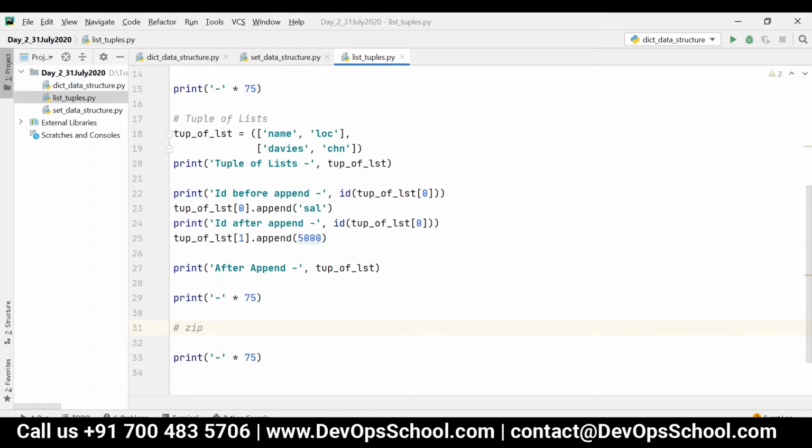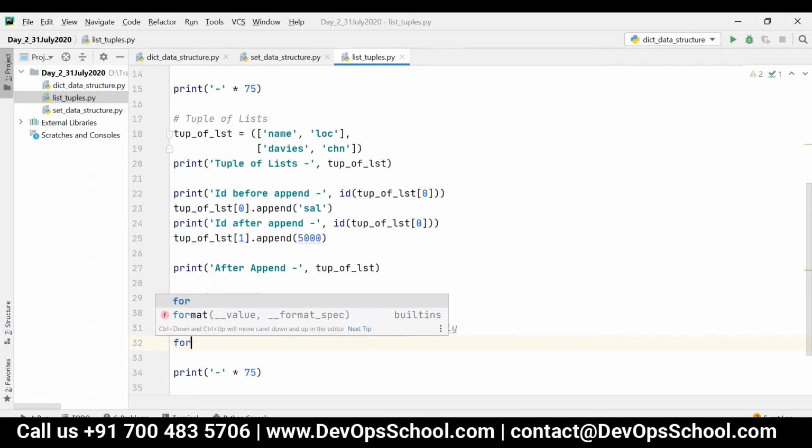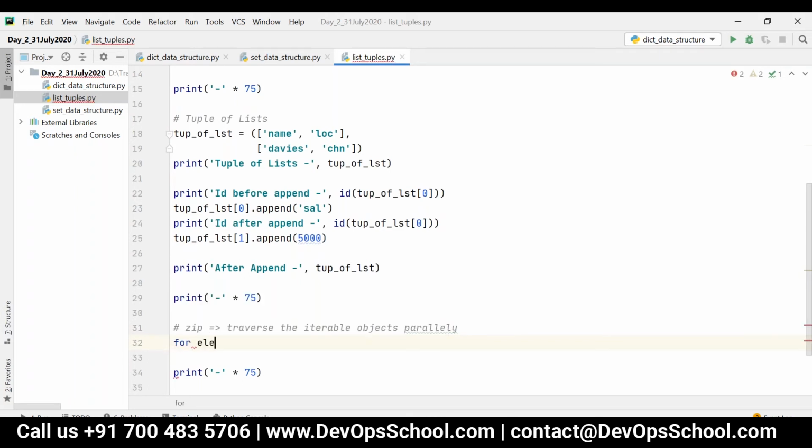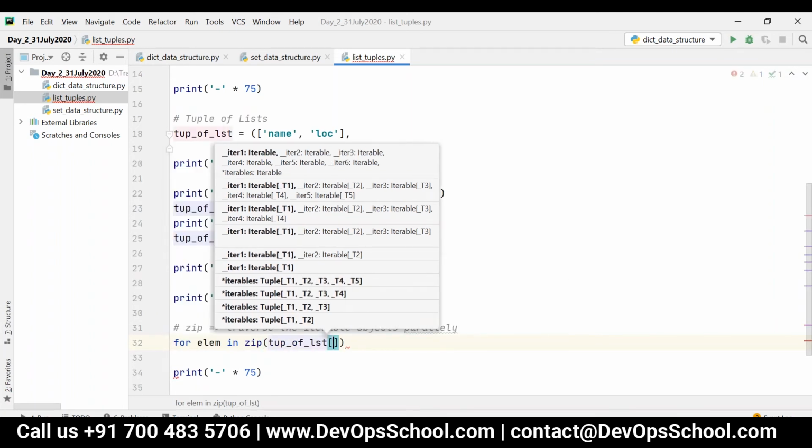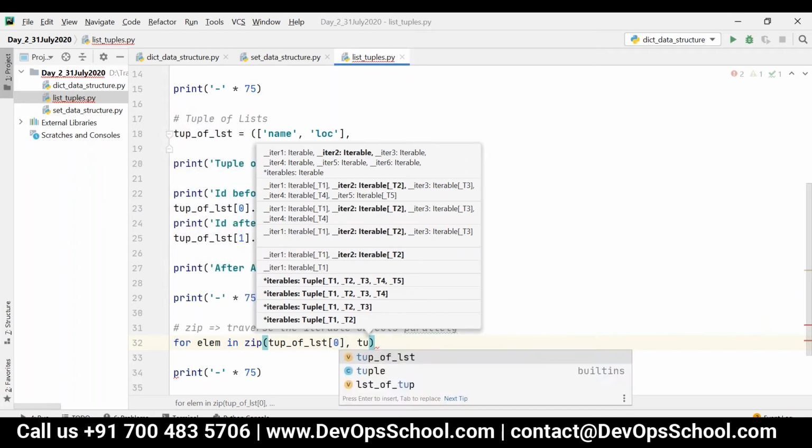This is not a compression function. It is used to traverse the iterable objects parallelly. That is, I can say for element in zip of, and here I can have any number of iterable objects, there is no limit. First I'm going to have tuple of list of 0, comma, tuple of list of 1.